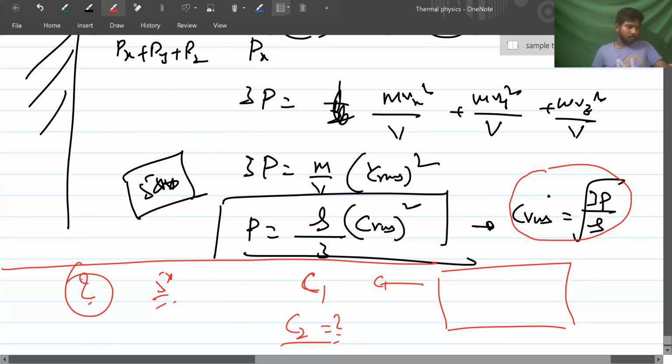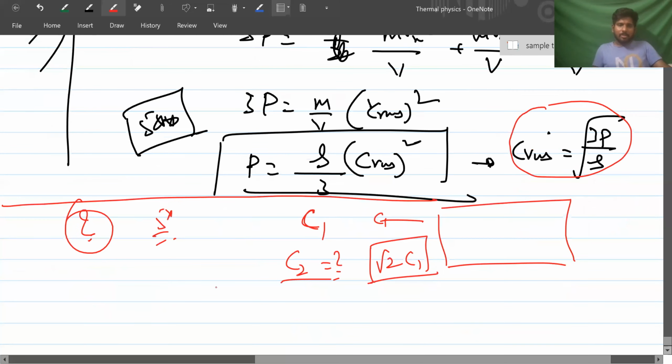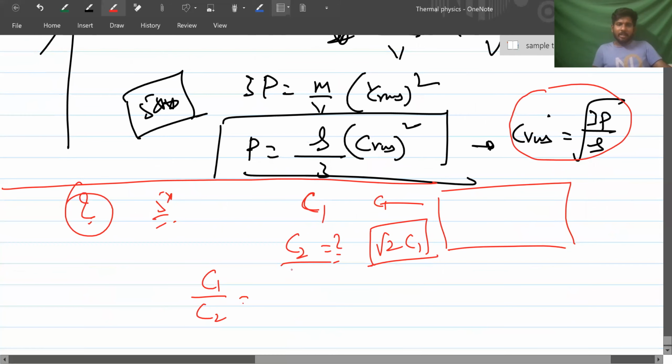Sir, it will be root of 6P, no, sir? Root of 6P means what? Initial pressure, root 2 times of the initial one, right? Did you get this or not? C1 by C2 is equal to root of 3P by rho over root of 6P by rho. P by rho cancels, and 3 goes by 2 times. The answer is C2 is equal to root 2 C1, right? Yes, sir.